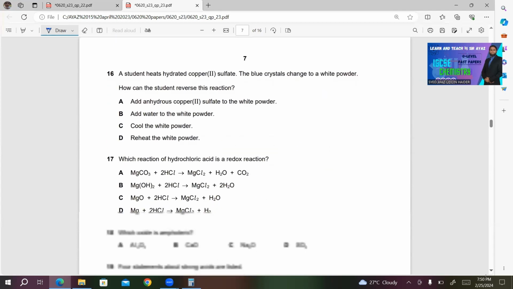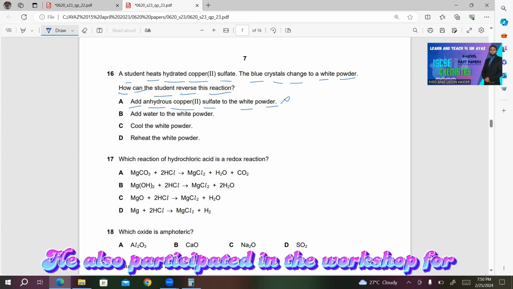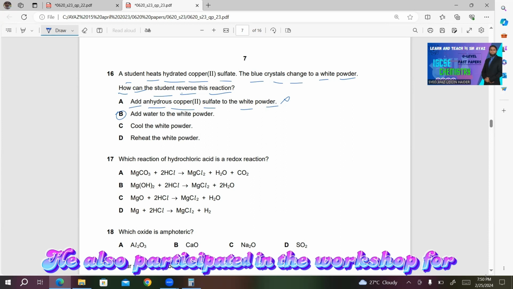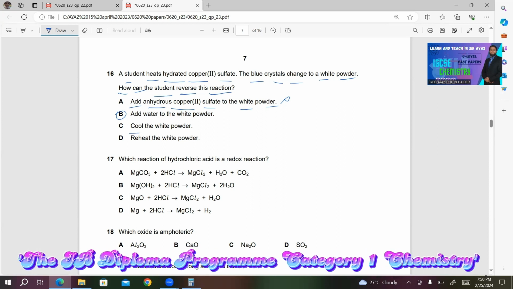Number 16. A student heats hydrated copper 2 sulfate, the blue crystals change to a white powder. How can the student reverse this reaction? Add anhydrous copper 2 sulfate to the white powder. This is incorrect. If you want to get hydrated copper 2 sulfate, you will have to simply add water to this. So in this case, B will be the right answer. For your convenience, I'm reading the other statements. Cool the white powder. This is incorrect. Reheat the white powder. This is also incorrect.